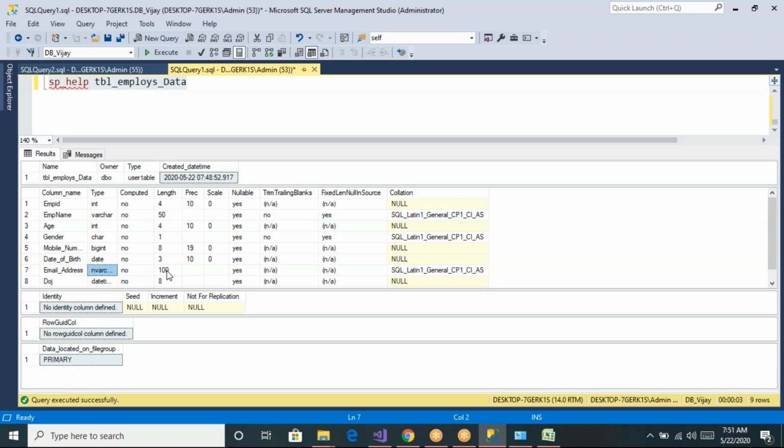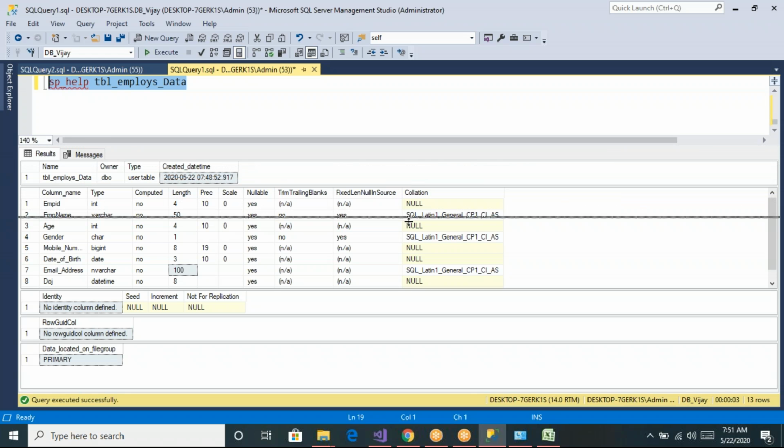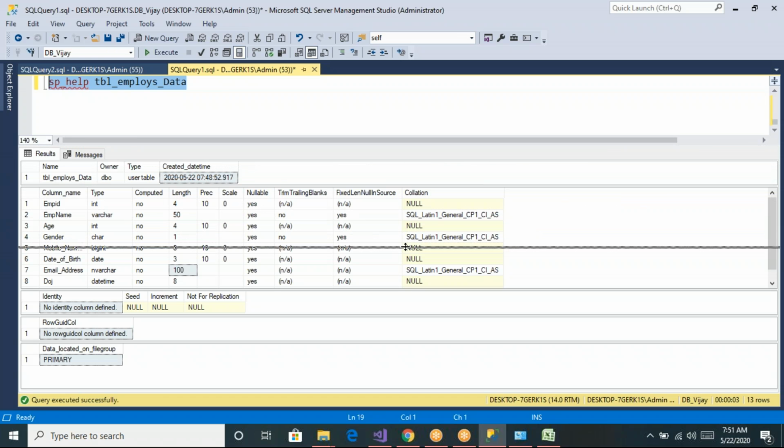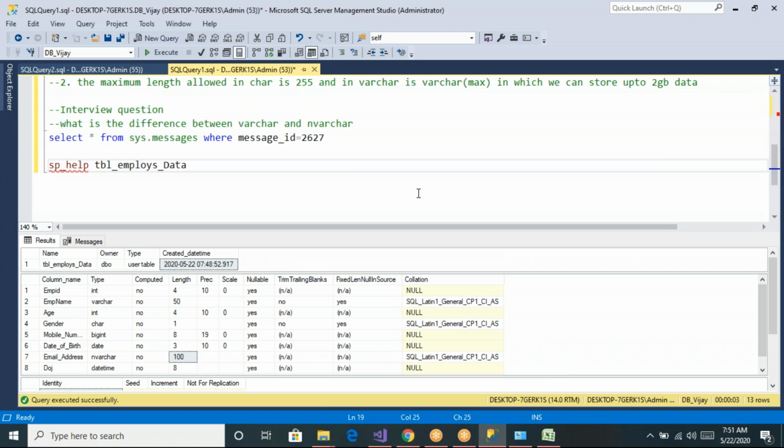Now you can see instead of 50 it is allocating 100 bytes of memory. 50 into 2, so each character will be stored in 2 bytes of memory. That's why we said that even though we declare it as nvarchar of 50, it will allocate 50 into 2 bytes of memory.